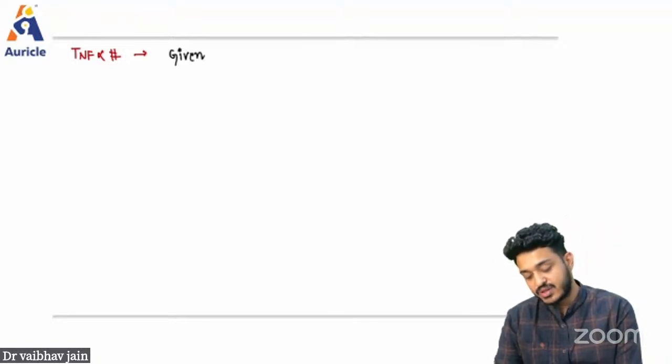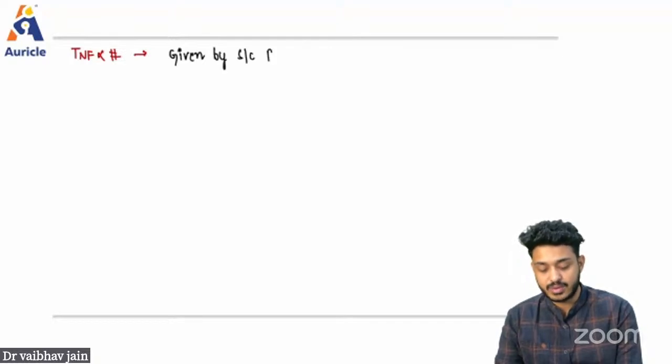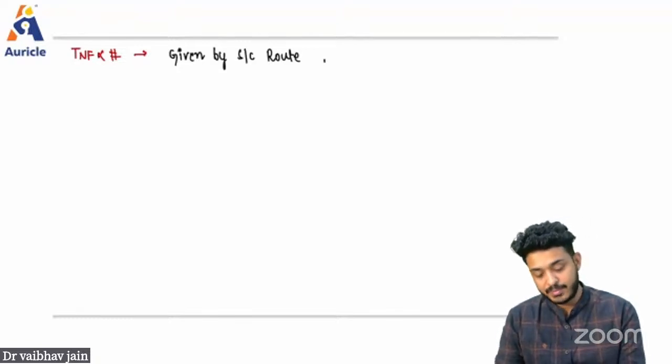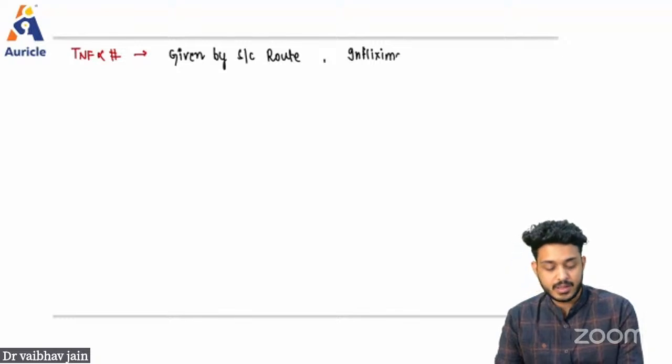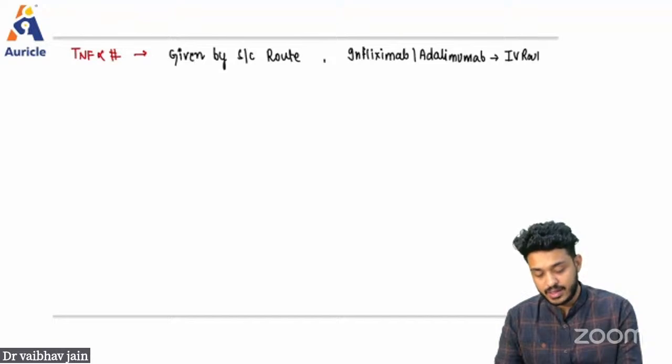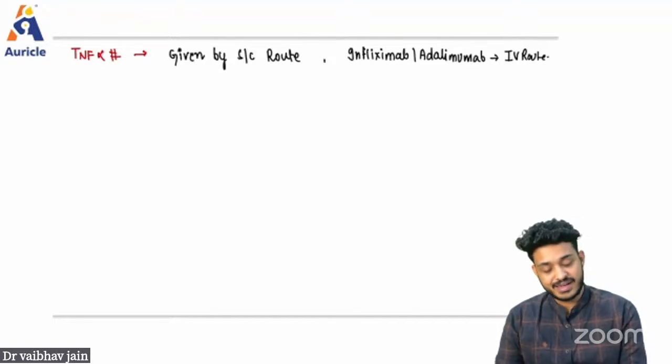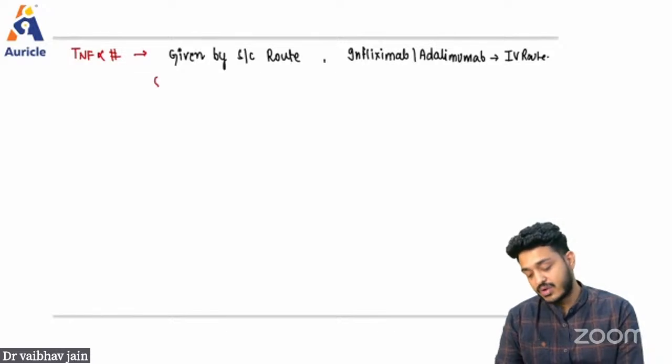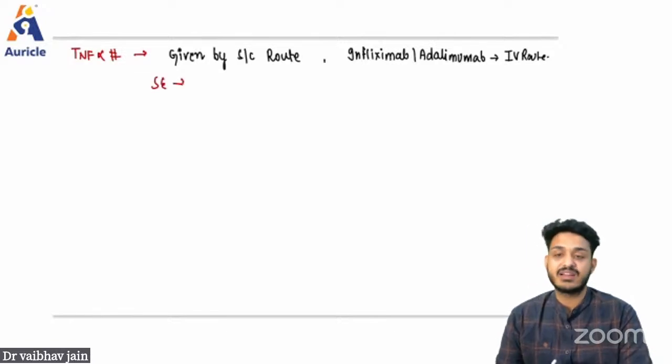There are two exceptions you have to remember: infliximab and adalimumab. Remember, we are going to give them via IV route. But there are some specific conditions you have to take care of while giving these TNF alpha blockers.